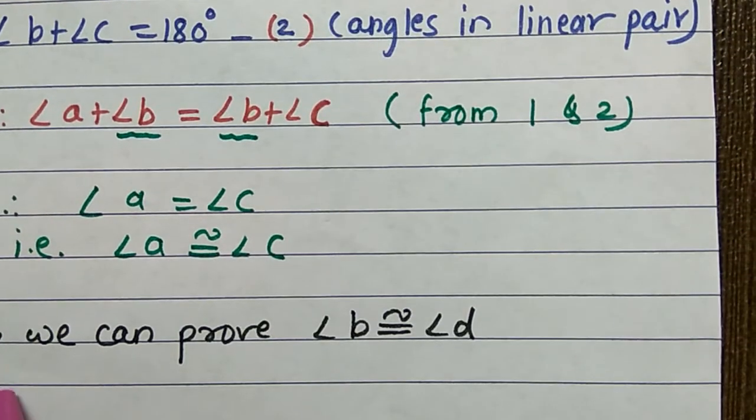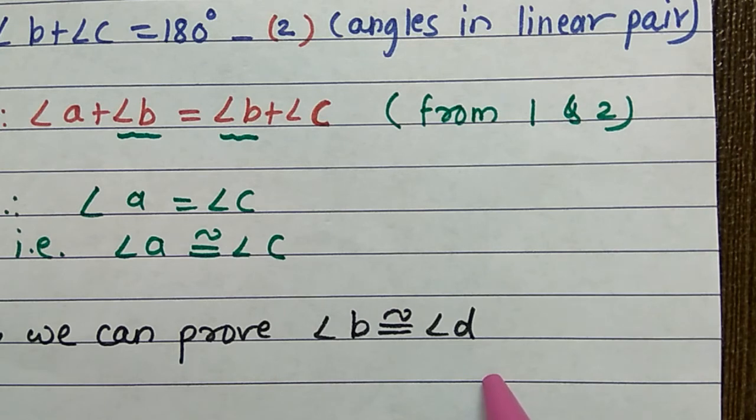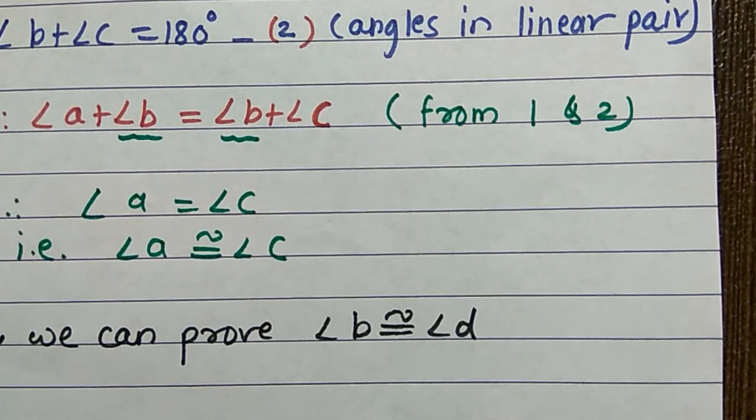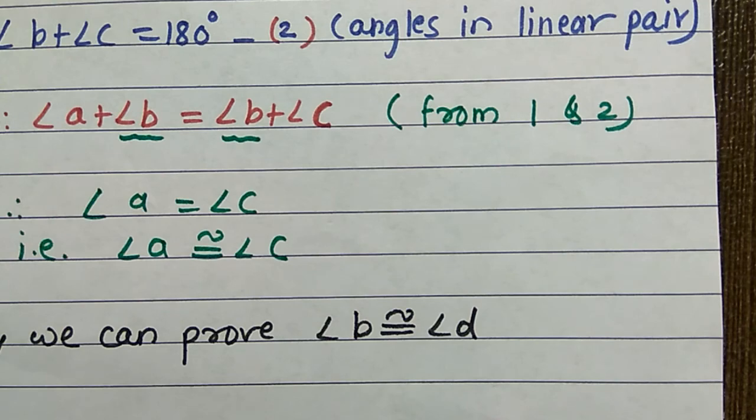Now, similarly, we can prove angle B congruent angle D. There is no necessity to write the proof again for this pair of angles. So, if you have understood the topics from the first chapter in geometry, you can easily solve the problem set 1. Thank you.